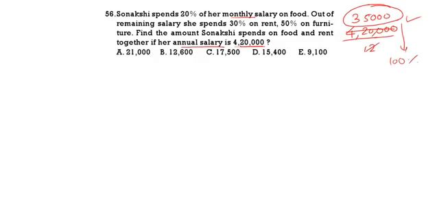Now, she spent 20% on food. So what is the remaining? 80. Out of the remaining 80, she spends 30% on rent. In 80, 30% is 24. 50% on furniture.